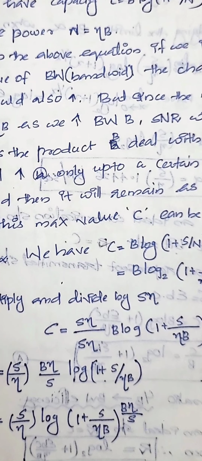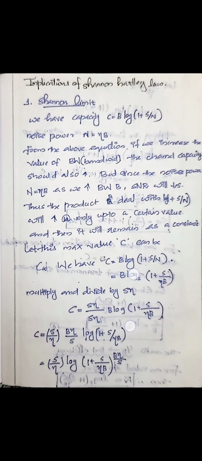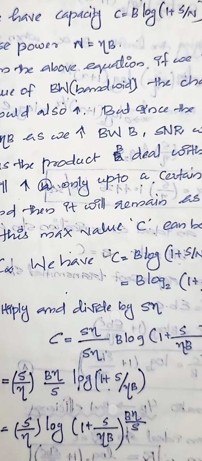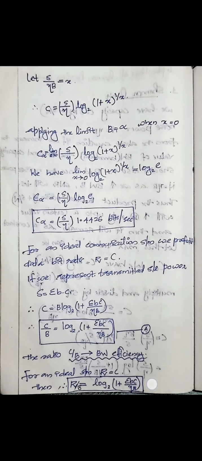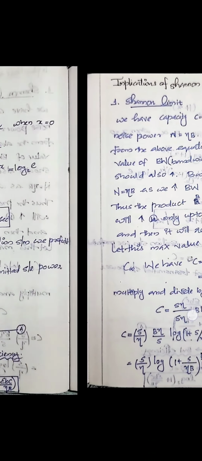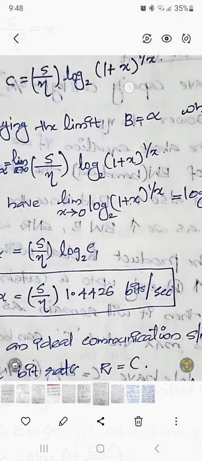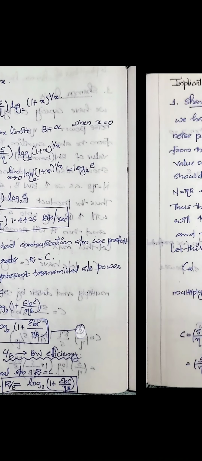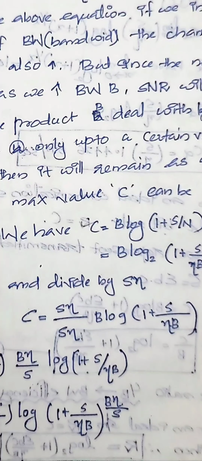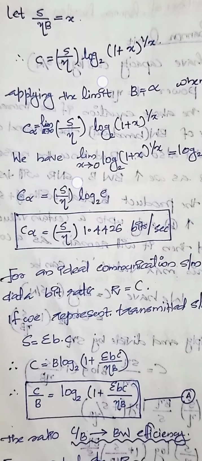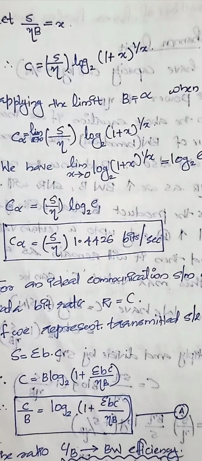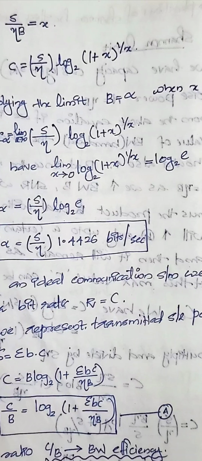By looking at these two, it is clear that S/ηB and the power Bη/S are reciprocals of each other. Now substitute S/ηB as x in the denominator 1 + S/ηB. So we get C = S/η log(1 + x) raised to 1/x, because the power is the reciprocal of S/ηB, that is the reciprocal of Bη/S. So C = S/η log(1 + x) raised to 1/x.